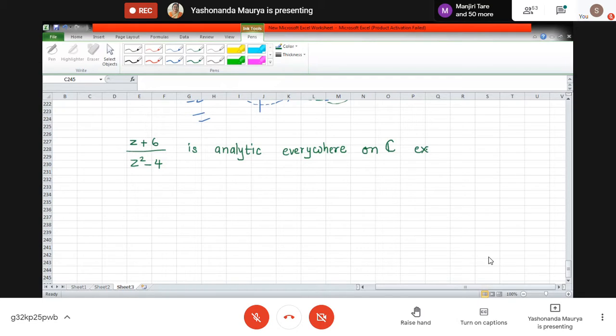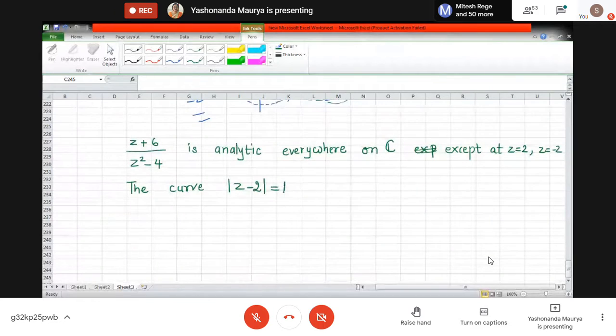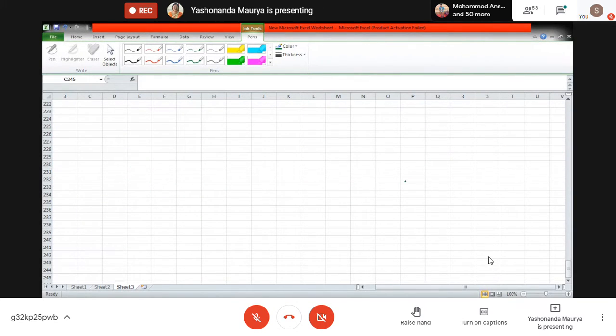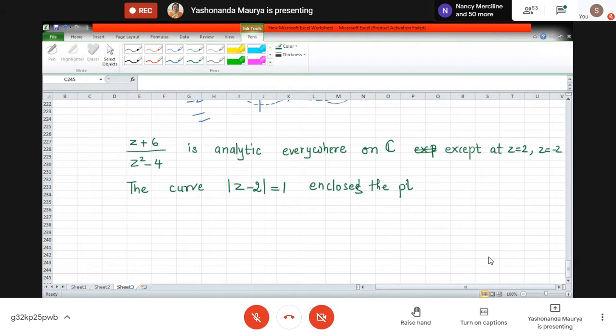Now the curve mod z minus 2 is equal to 1 encloses the point z equal to 2.